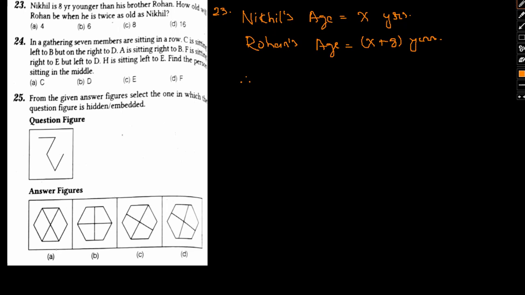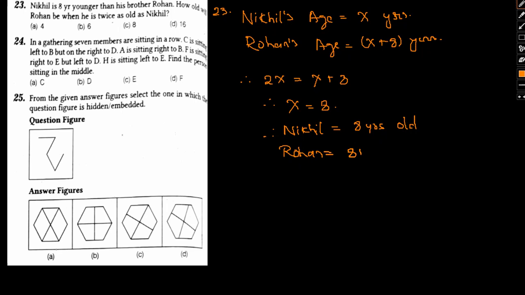So now Rohan should be twice as old as Nikhil. So when Nikhil is twice X, Nikhil twice as old, that is 2X, because the difference would remain the same. So therefore X will be 8. Therefore Nikhil will be 8 years old and Rohan will be 8 plus 8, that is 16 years old. I hope this is clear. So 16 will be the answer.